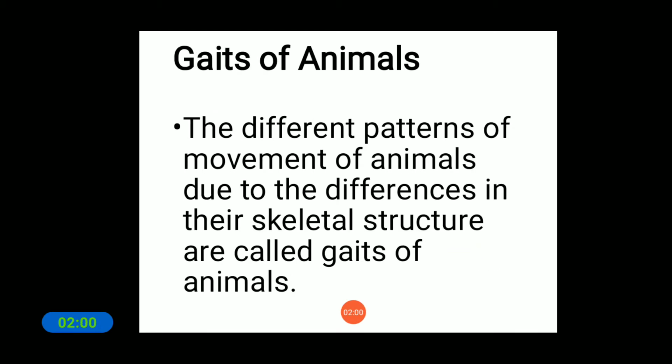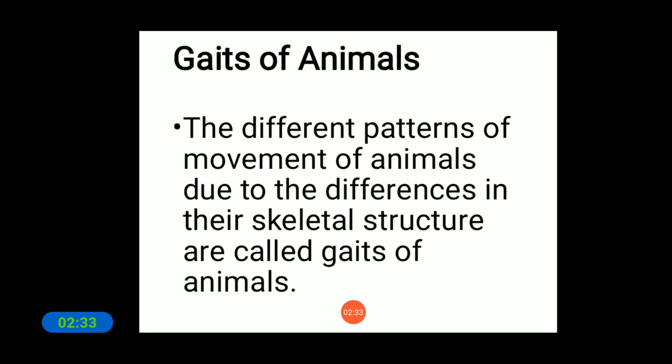Next, in this class we will discuss the gaits of animals. What do you mean by gaits of animals? Students, around us there are different kinds of animals, and their movements are different from one another. Some animals crawl on the earth, some birds fly in the sky, and fishes swim in the water.